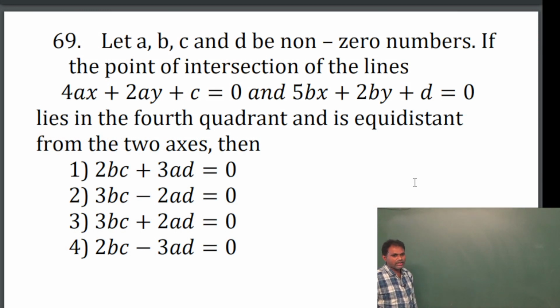Next, question 69. Let a, b, c and d be non-zero numbers.